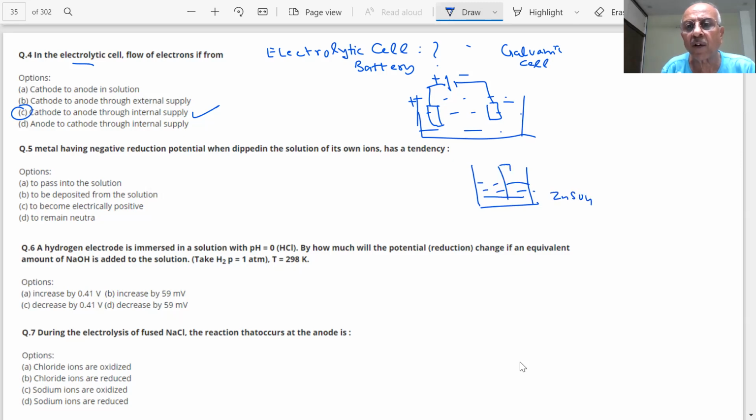You put a Zn rod in it, what happens? E naught for Zn2+/Zn is negative.